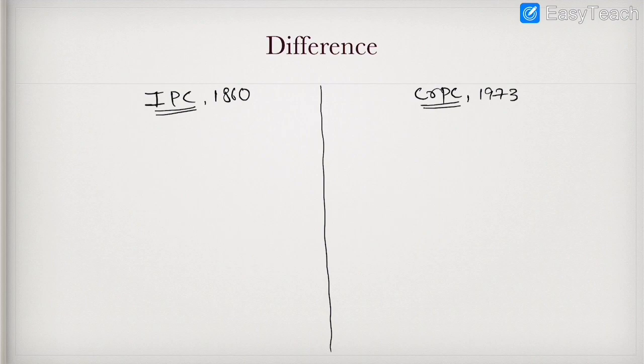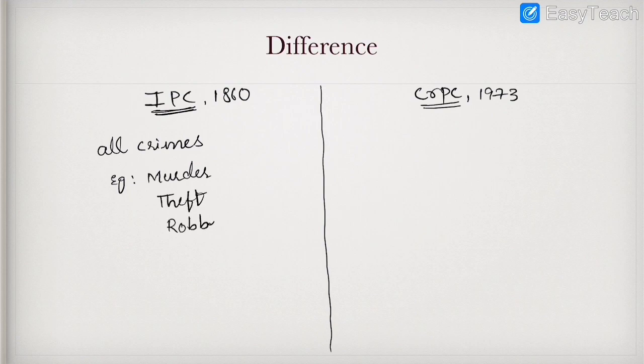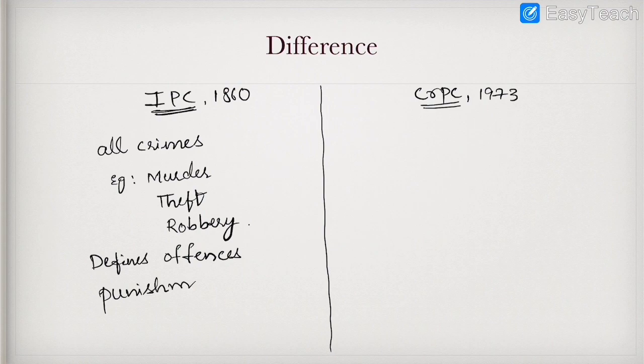So friends, Indian Penal Code is the code which contains the list of all crimes. It consists of all crimes such as, for example, murder, theft, robbery. In such a way, Indian Penal Code defines offences. It defines offences and at the same time it also tells what is the punishment for such an offense.